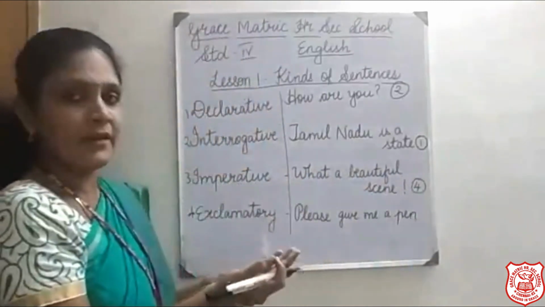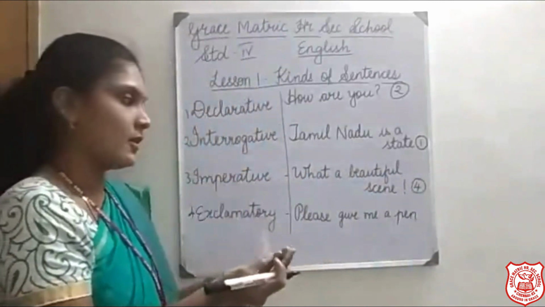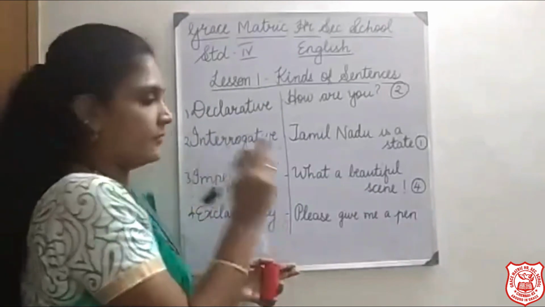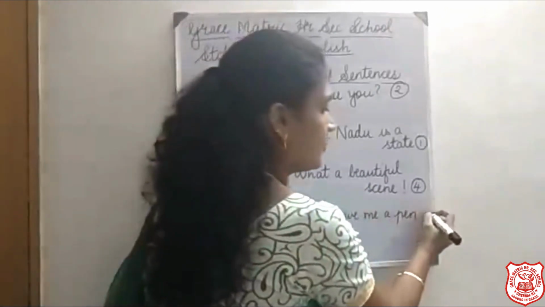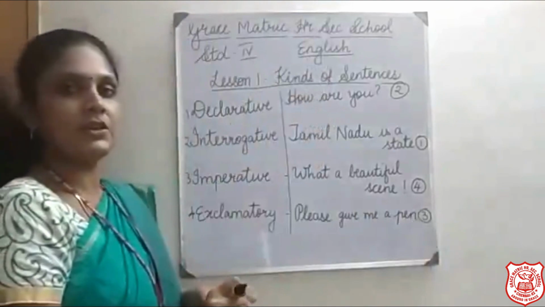Next. Please give me a pen. You are requesting. Okay. So it is imperative. Number 3. Okay children. Thank you.